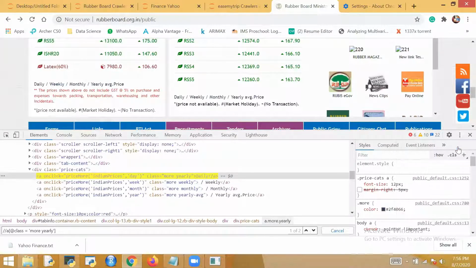Click and go to inspect element. So we are trying to write our path to locate these elements on the web pages.